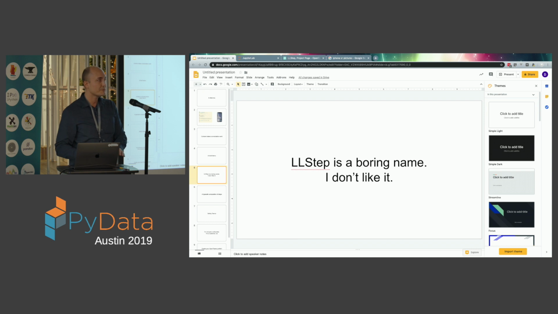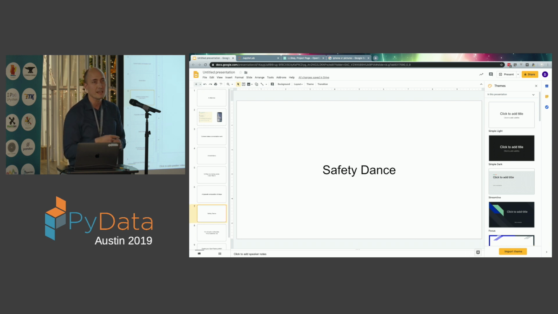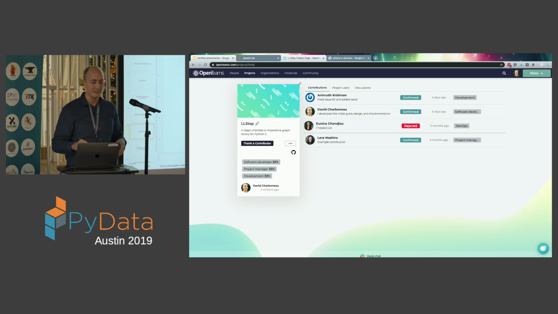So I named it LL step originally, and I called it that because it's like little logical steps, and I was having trouble coming up with a name. I couldn't figure out what I wanted to call it, and I've decided I really hate this name. This name is so boring, right? And it doesn't really make sense. So I started asking myself, well, what is LL step, or what is this project? Well, I'm focused on a type-safe composition of steps. It's a safety dance. So I'm going to rename it Safety Dance.